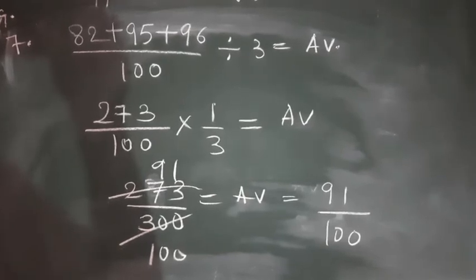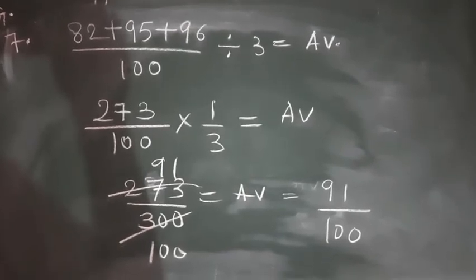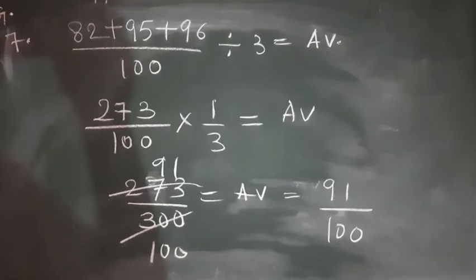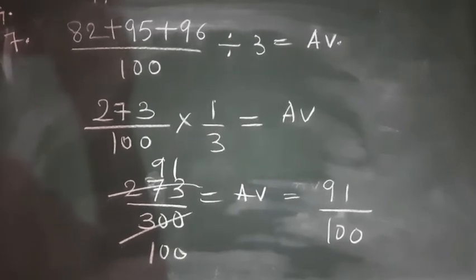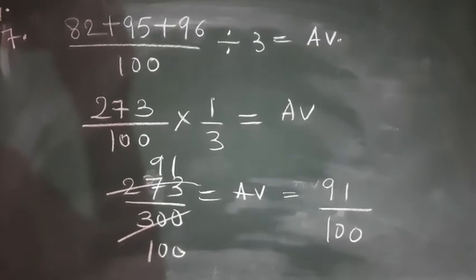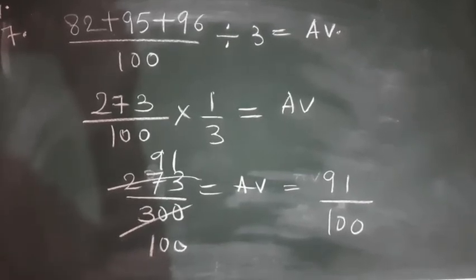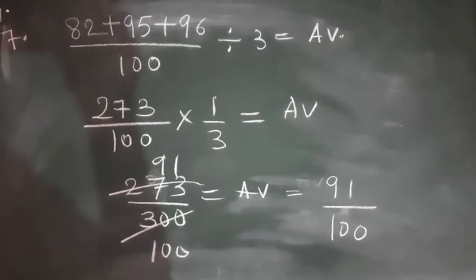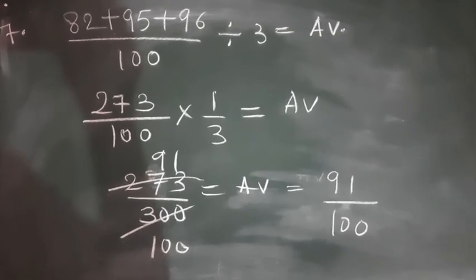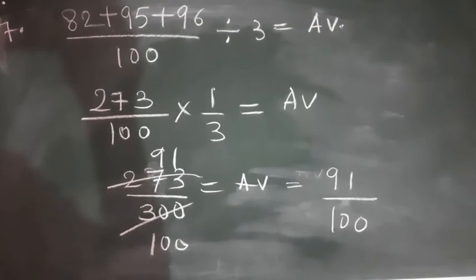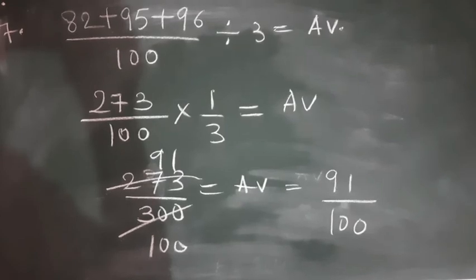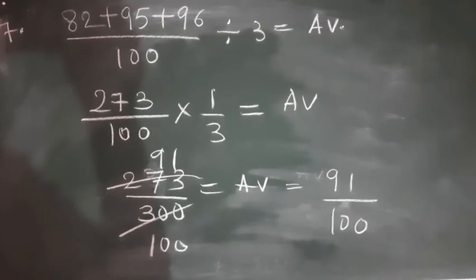So 82 plus 95 plus 96 is 273. So 273 upon 100 will be multiplied by 1 upon 3. Now numerator will be multiplied by numerator and denominator will be multiplied by denominator. So 273 upon 100 multiplied by 1 by 3 will be equal to 273 upon 300. Now what we have to do? We have to simplify it.